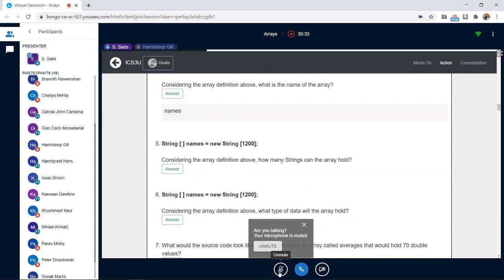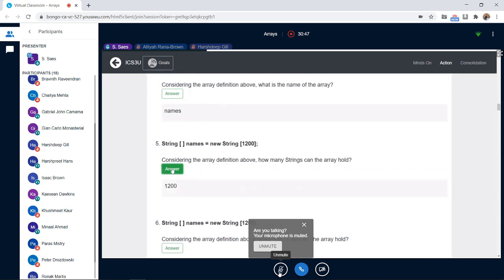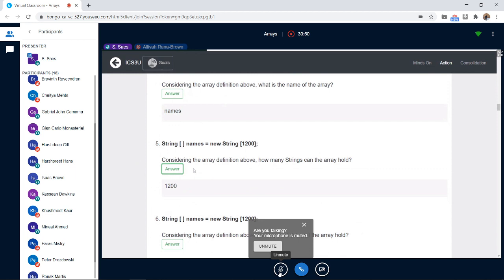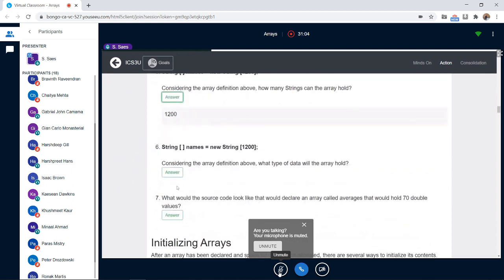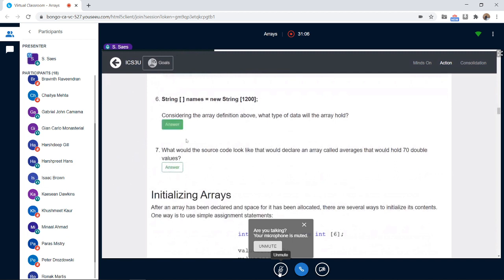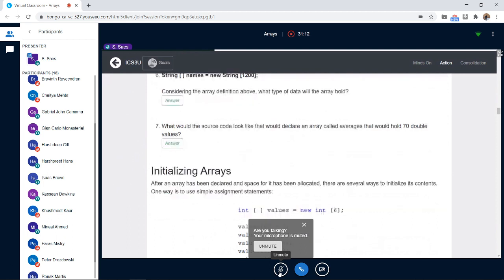So, let's look at question 5 just to finish this. How many strings can this array hold? So when it says 1200, that's right, 1200. The reason I like this website is that I didn't have it before, and I had to explain this to students, and the students made mistakes. But now that you can see it visually, I really like it because you're going to remember this when you see it visually like this. So I'll let you do the rest of them yourself. I don't want to go through all of it because I don't want to ruin it. So you try it yourself.